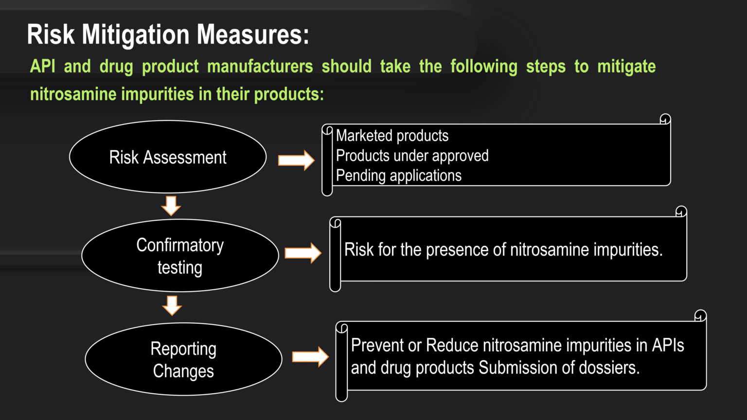And the risk mitigation measures proposed for API and drug product manufacturers are given below. Initially, we need to conduct a risk assessment for the marketed products and products under approved pending applications. If a risk is identified, then we have to go for confirmatory testing for the presence of nitrosamine impurities. Further, we have to report these changes to the regulatory agencies.